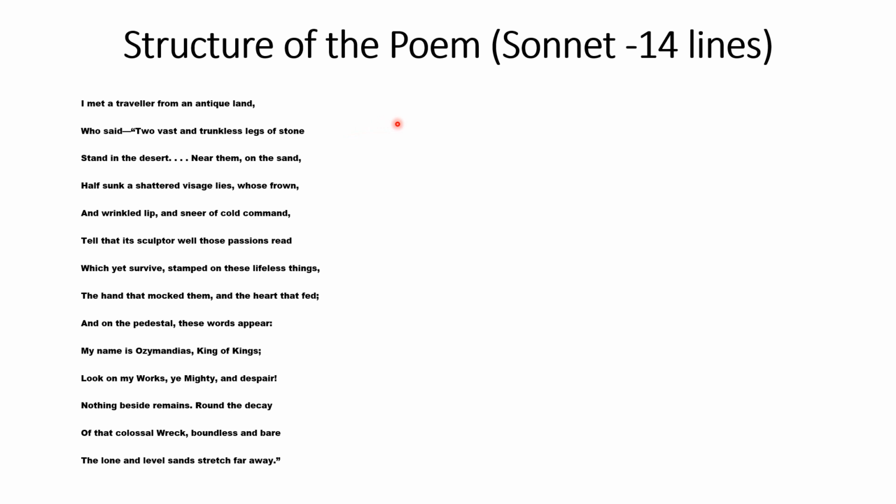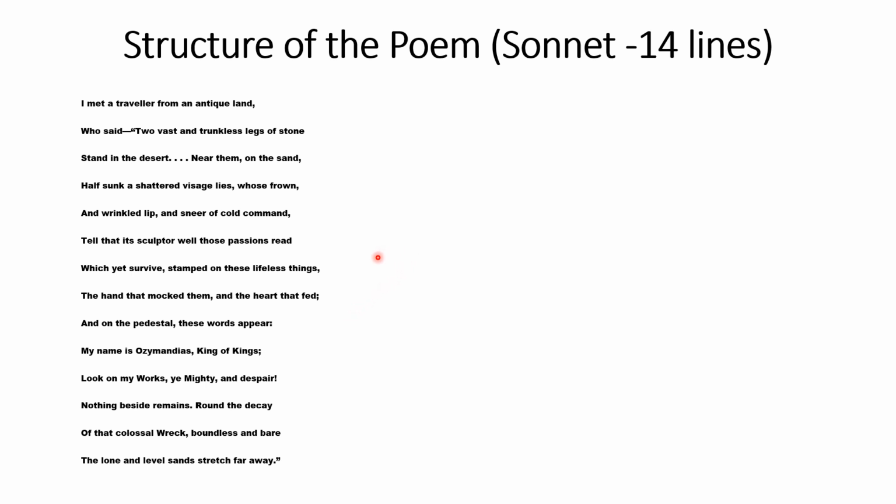Now, coming to the structure of the poem, this is a sonnet. Sonnet means the poem consists of 14 lines. You can count any sonnet, there should be only 14 lines. That is the length of a sonnet, and the theme would be love. All sonnets' theme will be love. You can ask me, ma'am, what is the theme here? Where is the question of love? Here the king Ozymandias loves himself. The persons who love themselves are egoistic. So here we come across the self-love of Ozymandias.